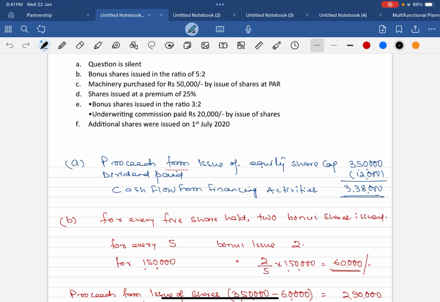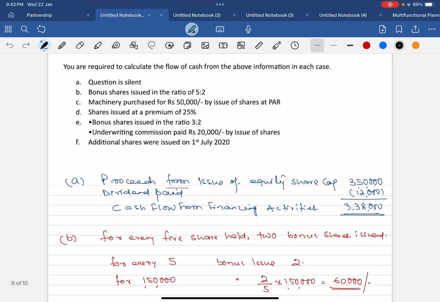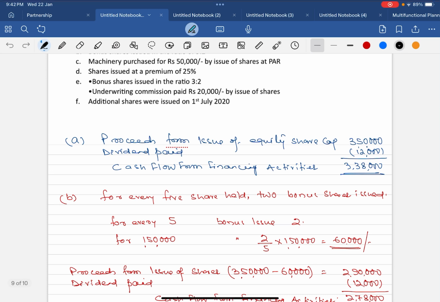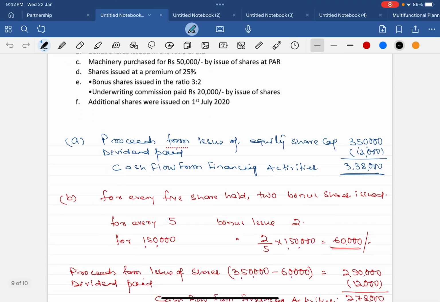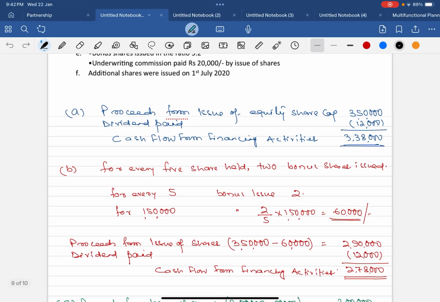So for 1,50,000 there is opening capital. For 1,50,000, bonus shares issued will be of rupees 60,000. So the total proceeds from equity shares will be how much? 3,50,000, that is the difference between the closing 5 lakh and opening 1,50,000, minus this 60,000 for which we are not going to get any cash. So proceeds from issue of shares will be 2,90,000 and dividend paid is 12,000. Thus the cash flow from financing activities comes to 2,78,000.